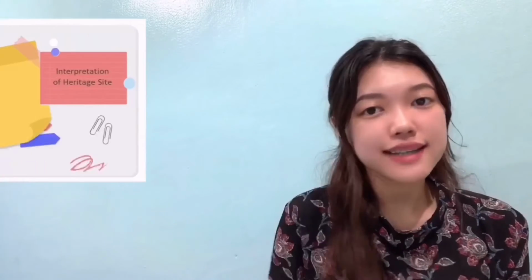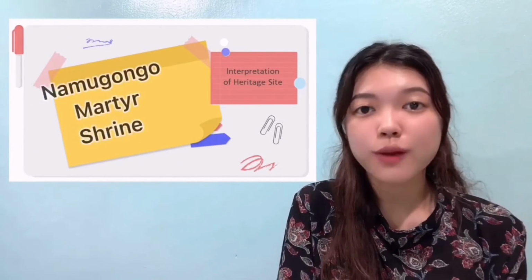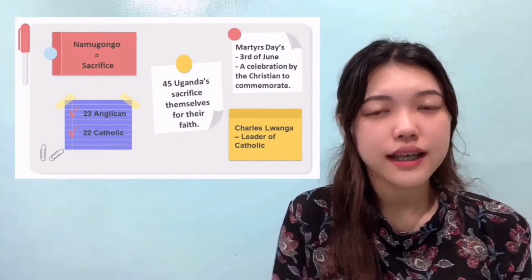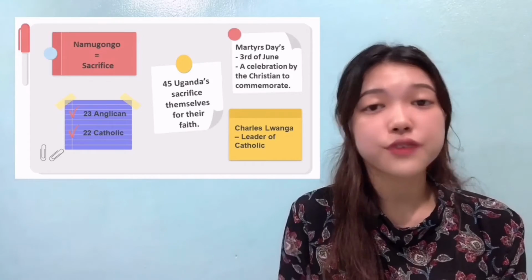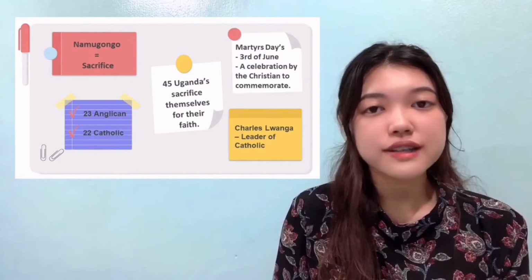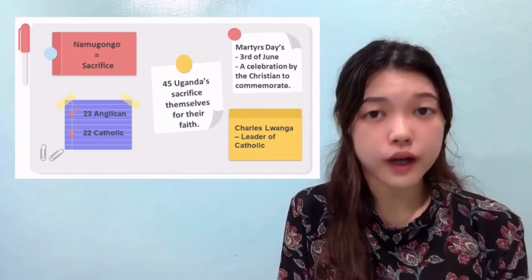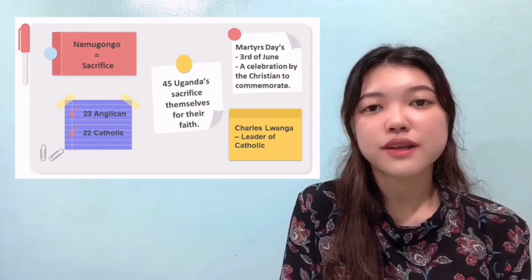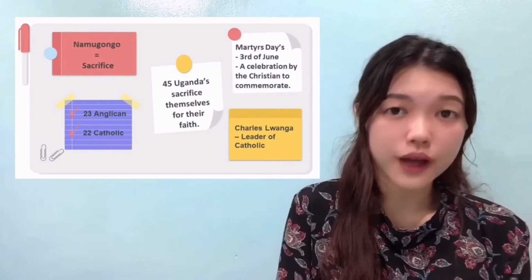So, the next heritage site is Namugongo Martyr Shrine. Namugongo means sacrifice. It is a place where 45 Ugandans sacrificed themselves for their faith. The story started with one of the kings of Buganda, Mwanga II, who did not accept Christianity as a religion in Uganda.